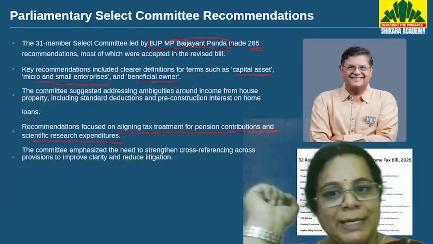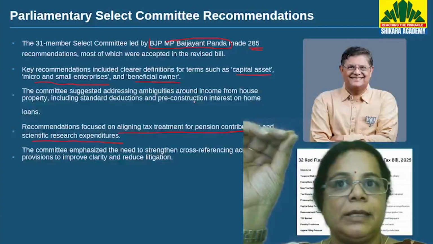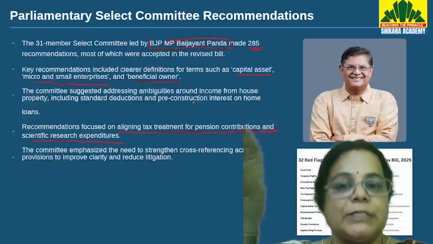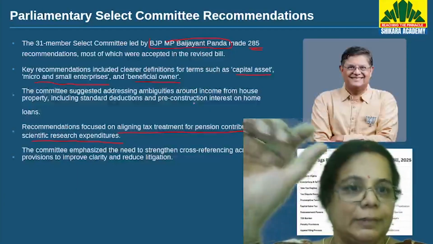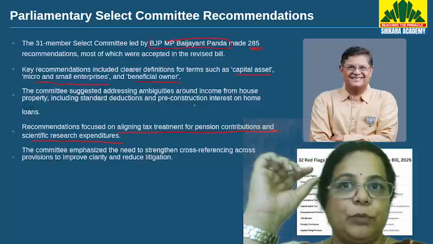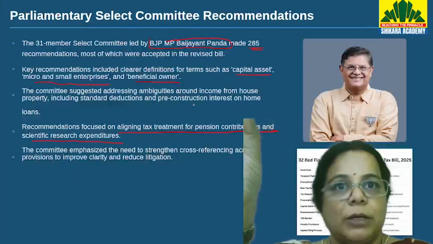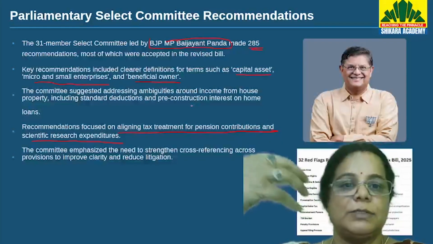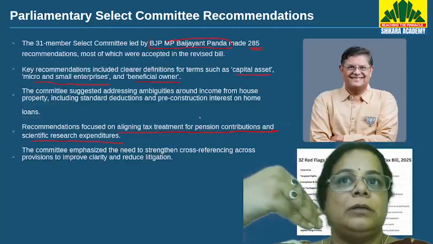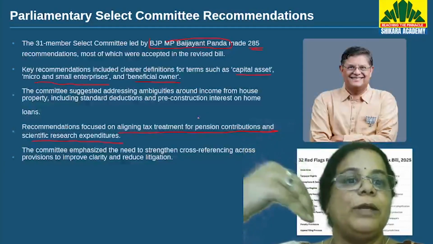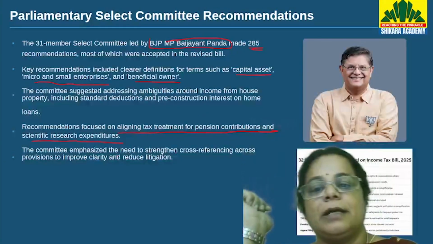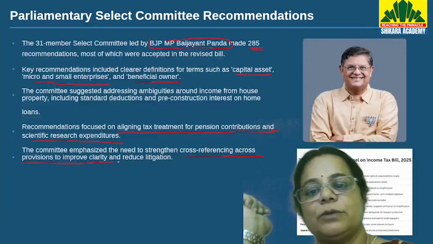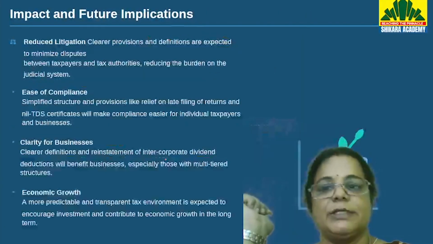So, basically, it has tried to address the probable grievances and liabilities of all types of income payers, like what about pensioners? What about people who are trying, middle class, who is trying to buy a house? What about people who have low income rates? The committee emphasized the need to strengthen cross referring across provisions to improve clarity and reduce litigation.